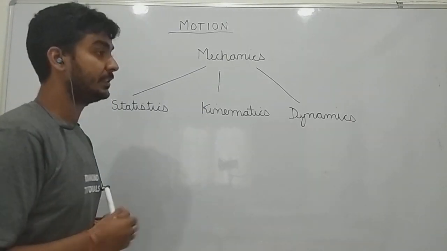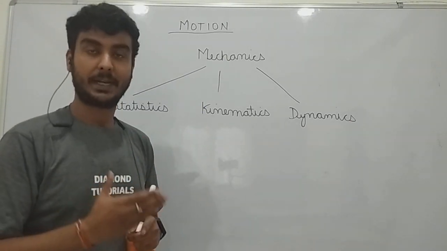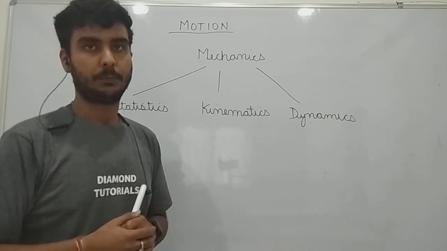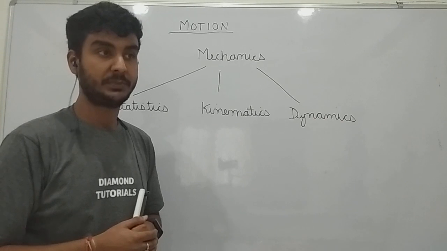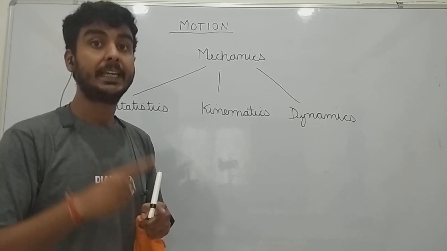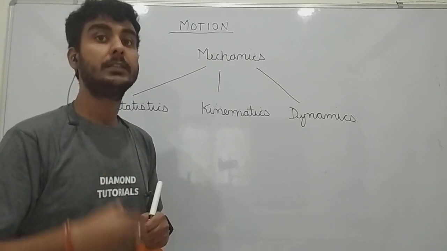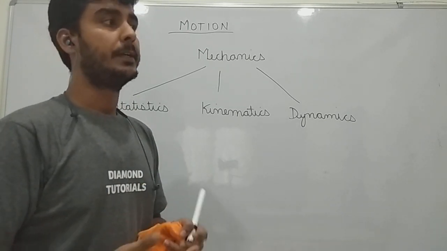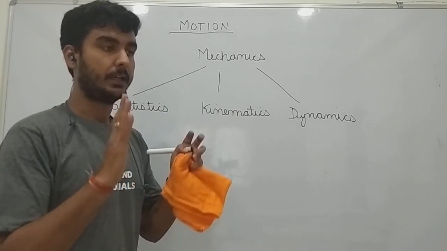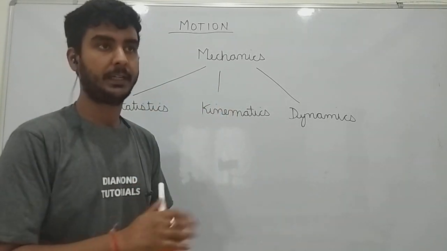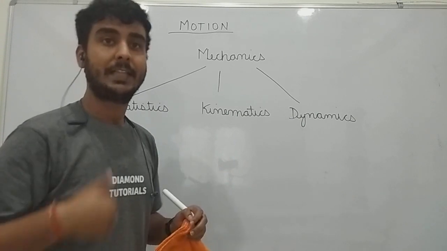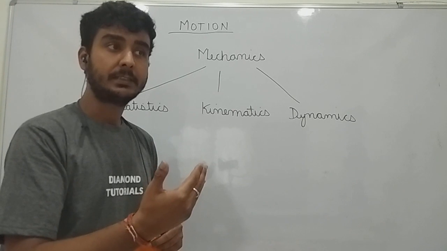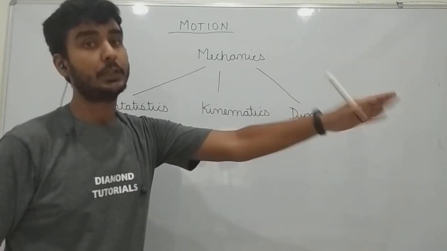What is kinematics? Kinematics is that branch of physics which deals with the motion of the object without taking into consideration the cause which produces that motion. Suppose you pushed something and that thing starts moving. Kinematics is only interested in the motion of that object.